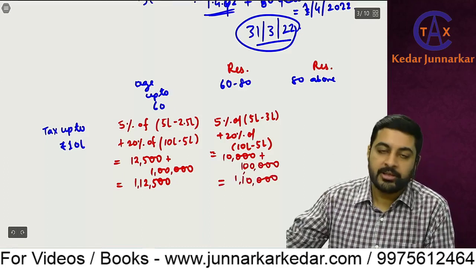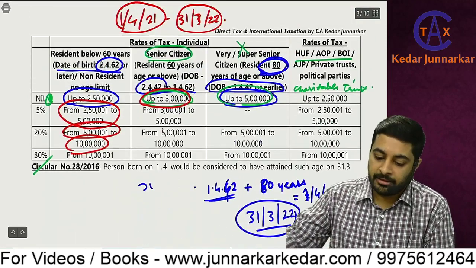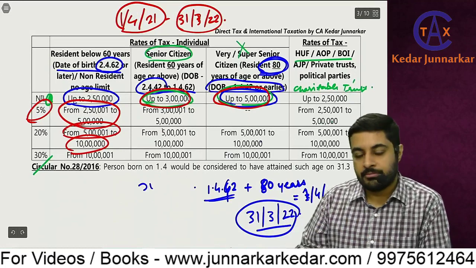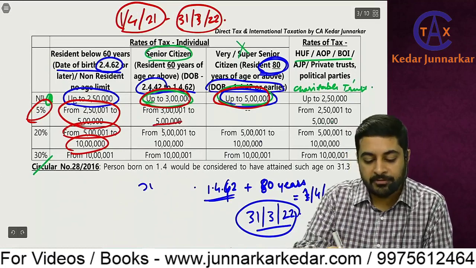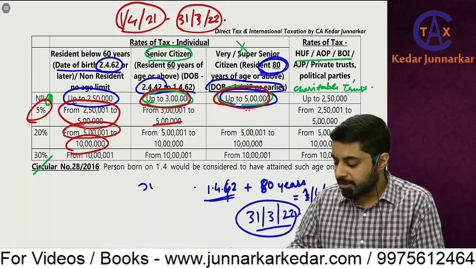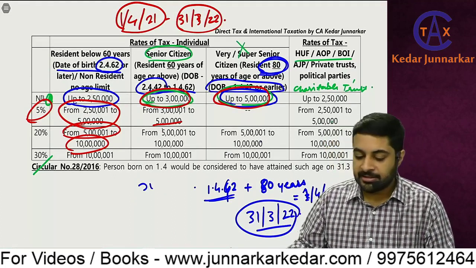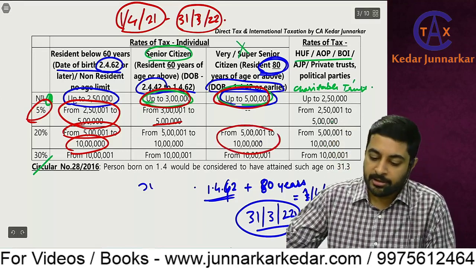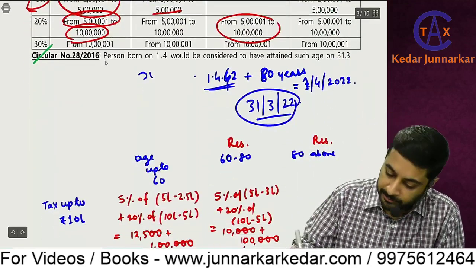One lakh 10,000. And if it is above 80, then up to 5 lakhs nil tax. Then this 5% won't come, because 5% is up to 5 lakhs. But anyways, for senior or very senior citizen or super senior citizen, the entire income up to 5 lakhs is exempt. So only 20% of 5 lakhs to 10 lakhs.